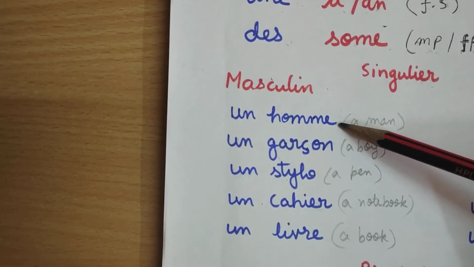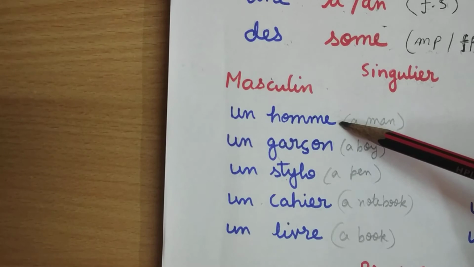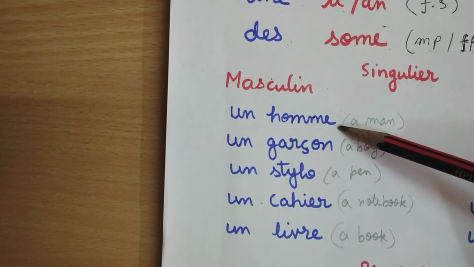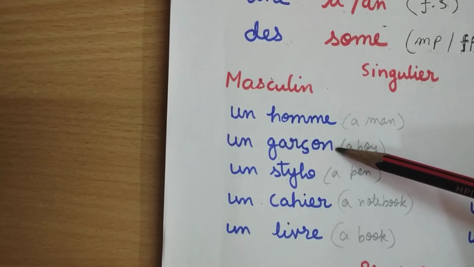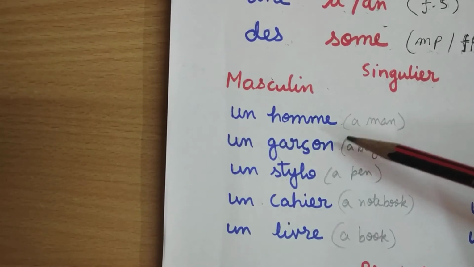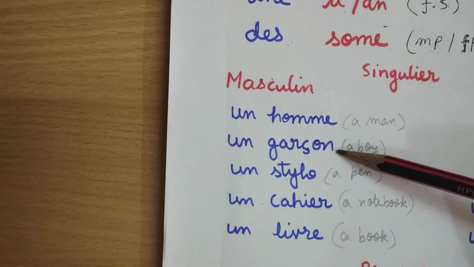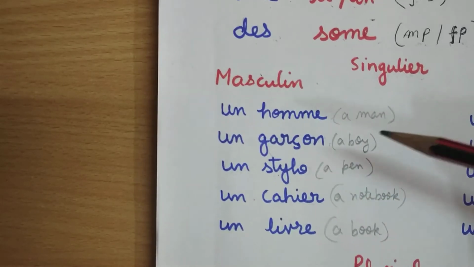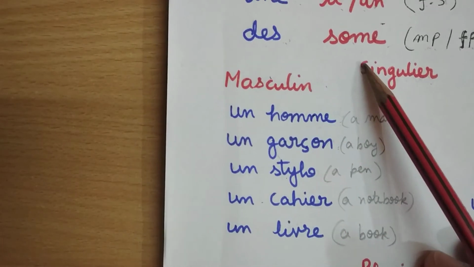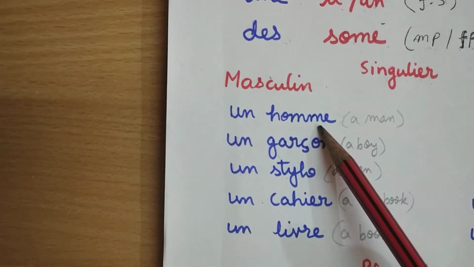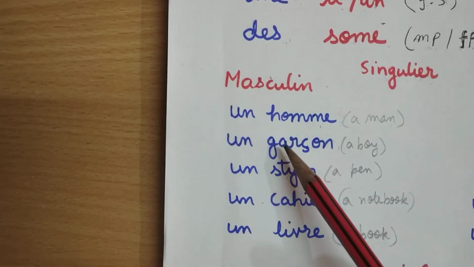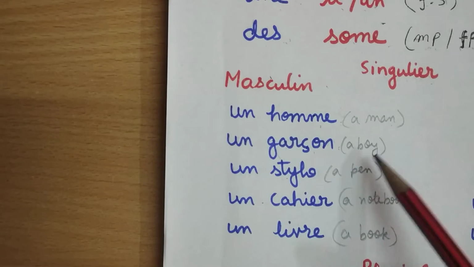With the human beings, like men, women, boy, girl, we know that man is masculine, so the masculine article will be used. Over here, garçon, boy, is masculine, so we will use the indefinite article that is used with masculine. Okay, it's clear from this. The rest we have to learn. Un homme, a man. Un garçon, a boy.